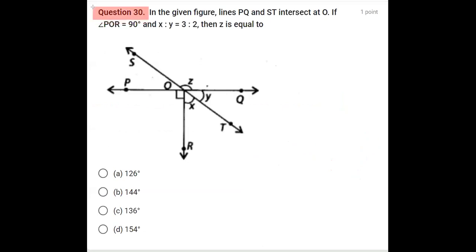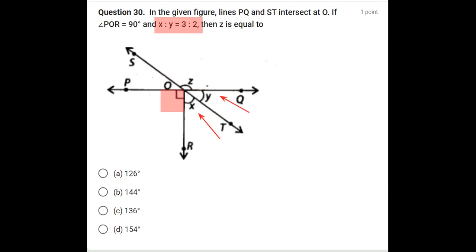In question number 30, there is a figure drawn here. PQ is a line and ST is also a line, and they are meeting at a point, say O. Further, it is given that this angle POR is 90 degrees. And the other two angles, X and Y, are in the ratio of 3:2.